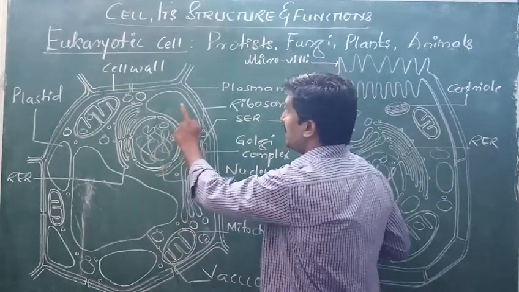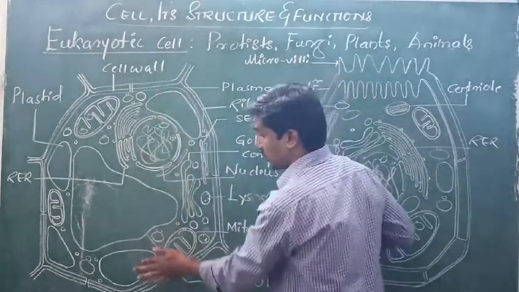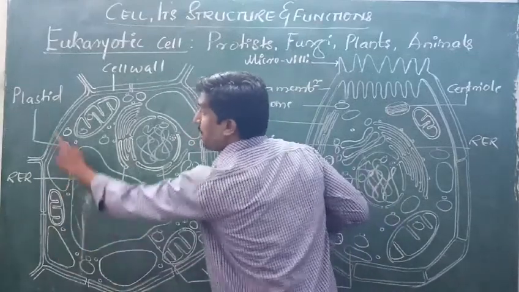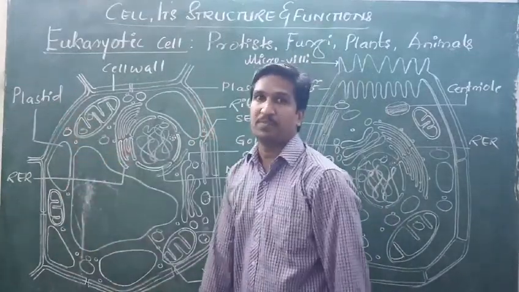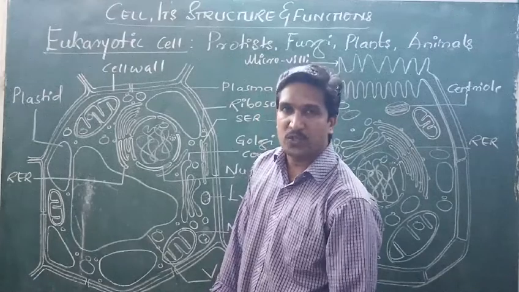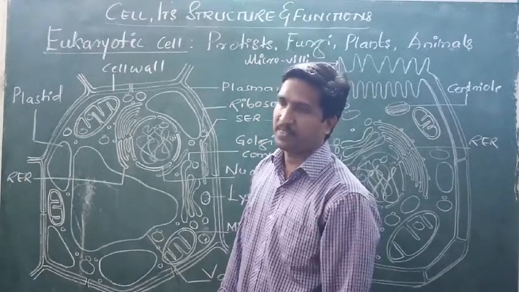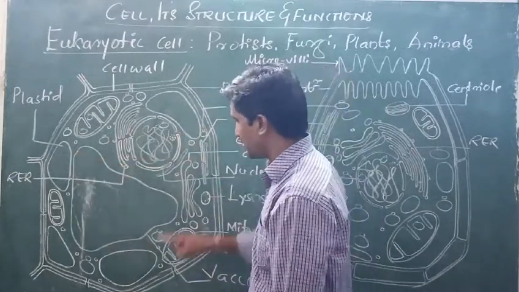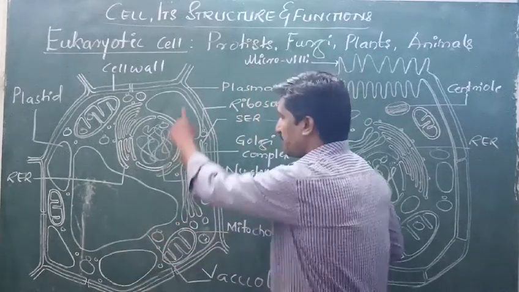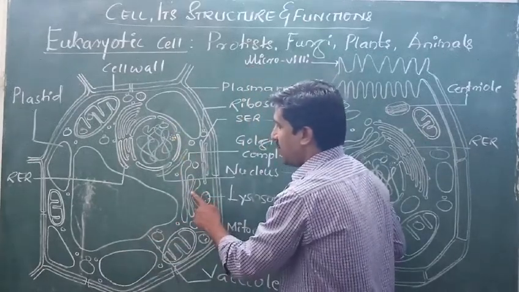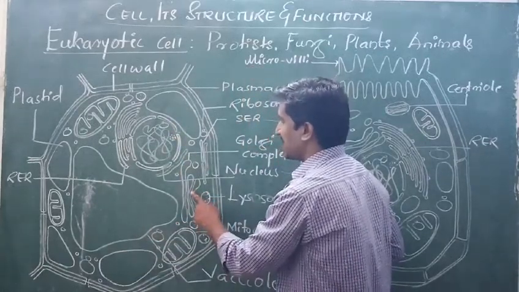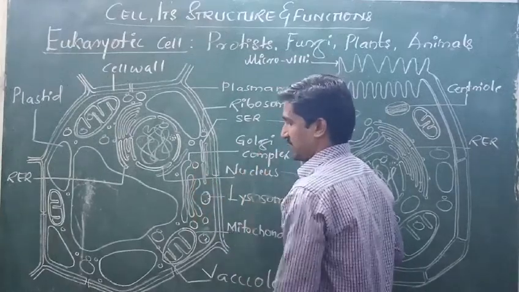Next to that, there are structures called plastids, where photosynthesis takes place. So these are the plastids. And apart from these plastids, there is one more structure called the Golgi complex.